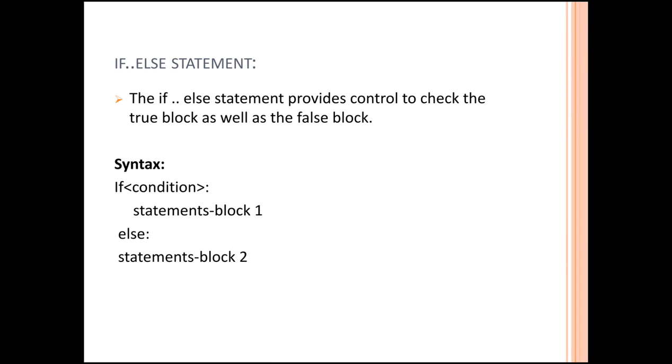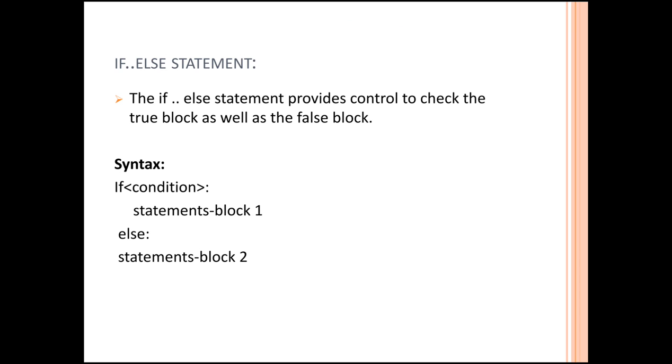The if else statement provides control to check the true block as well as the false block. Here we can see the syntax: if, inside the tag the condition, then the statements, and the else part with statements again. We check on the condition level: if the condition is true, the first block of statements will be executed.